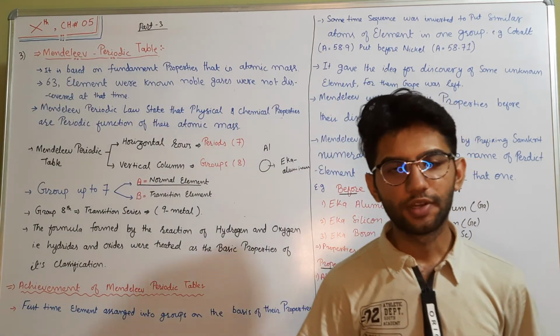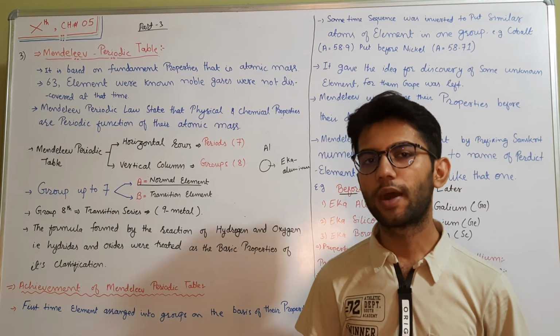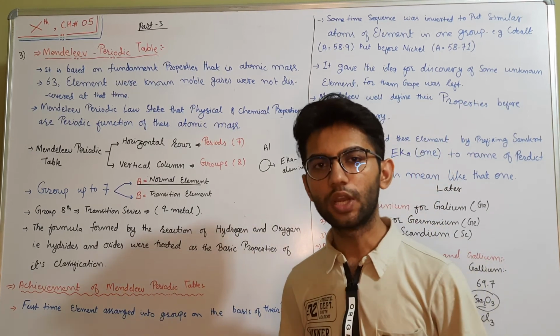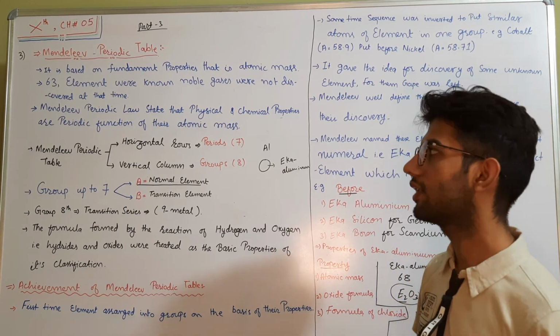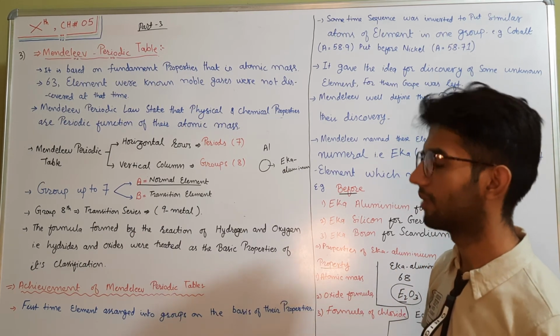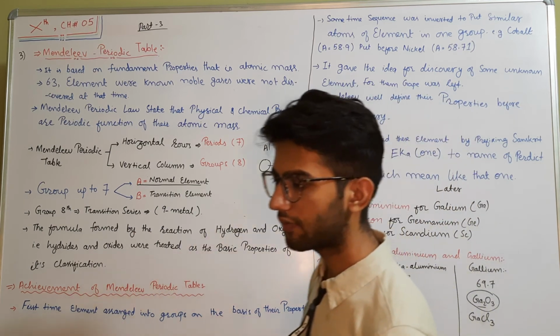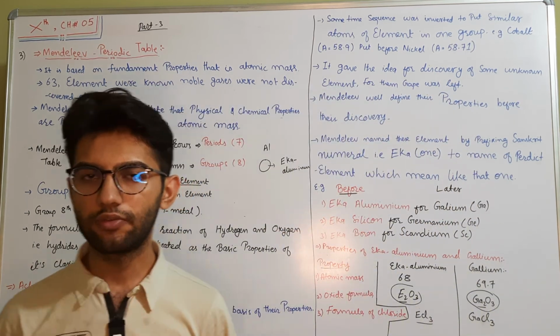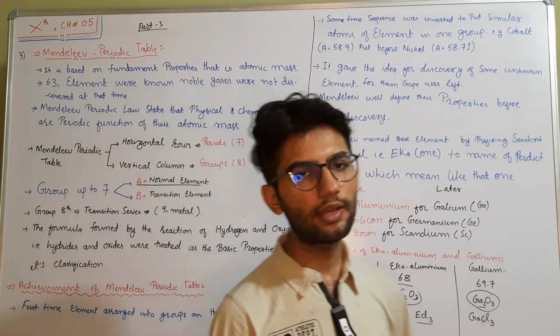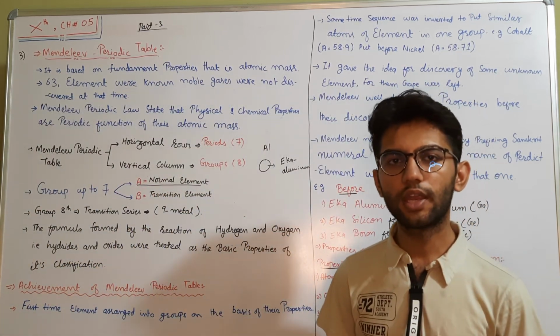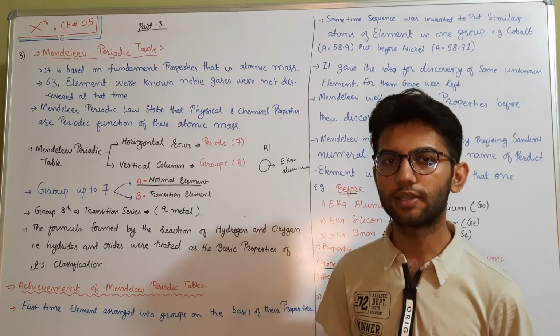Hello, hi everyone. As you all know, we have left off at part two, up to Newlands' law of octaves. Now our classification further continues, and the third topic is Mendeleev's periodic table. Mendeleev was a scientist. He gave a further classification of the elements on the basis of their atomic mass. He arranged the elements in a systematic way. It was the first attempt made by them.